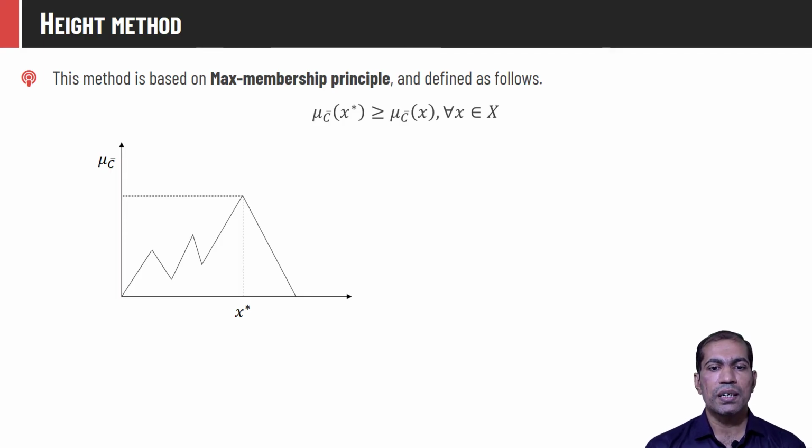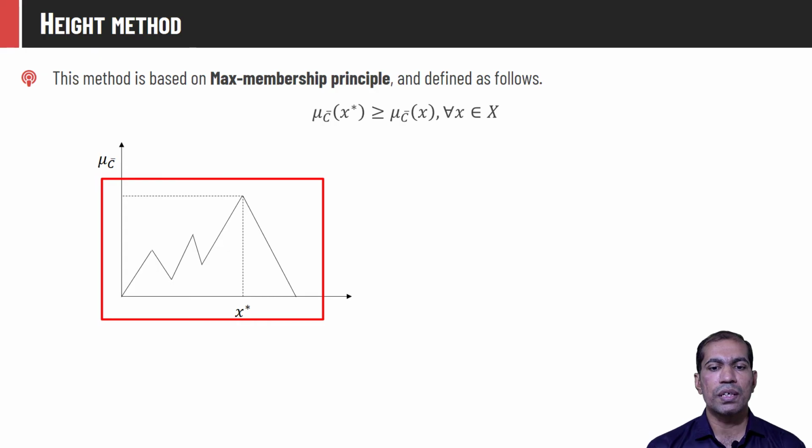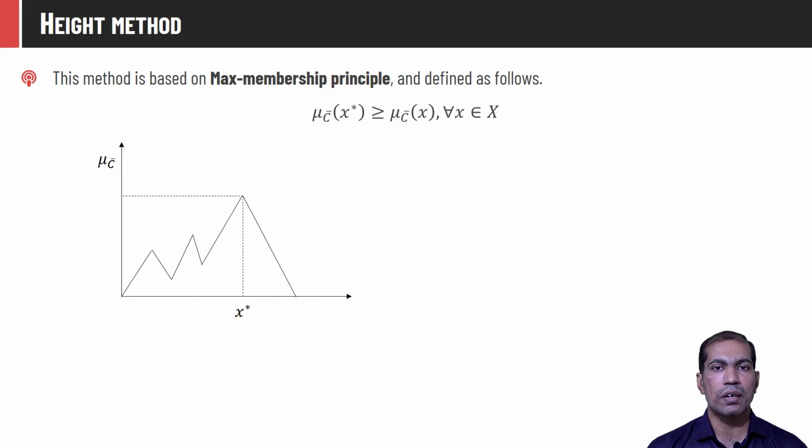So our fuzzy set C bar is the union of three fuzzy sets C1 bar, C2 bar and C3 bar, which are triangular functions. And the point x star, as you can see, has the highest membership value among all the points in the domain capital X. So if we consider any x on this x-axis, it will have a membership value definitely less than or equal to this x star. It is quite simple to find the crisp value using the height method.